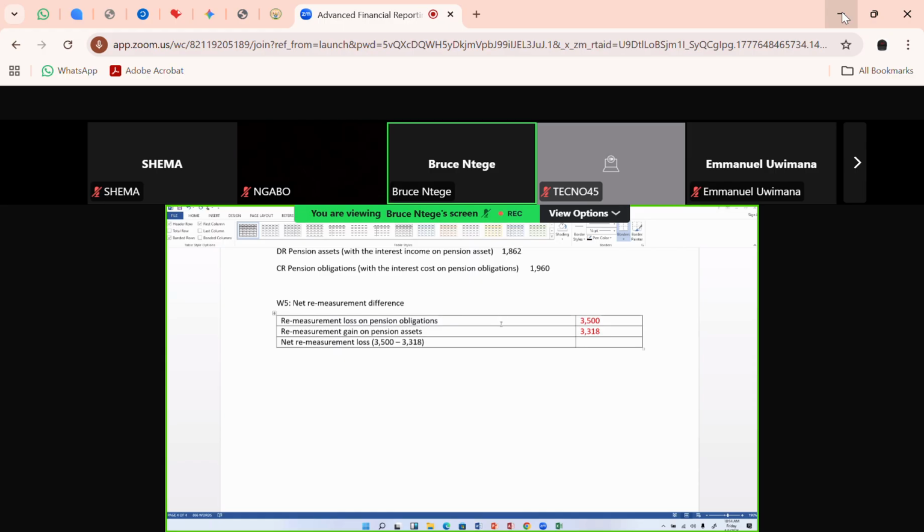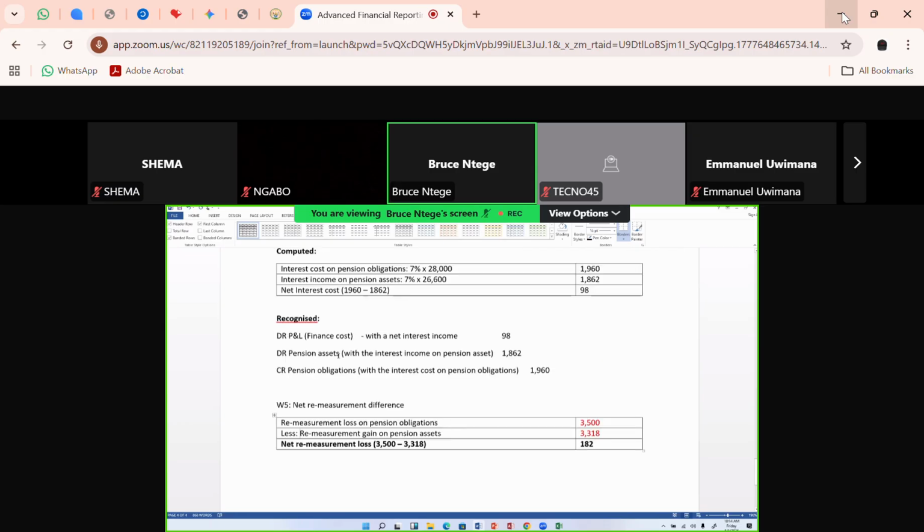I have 3,500 minus 3,318, so I have 182 as my net remeasurement loss. What does that mean? That I have calculated it. The examiner will be very happy.